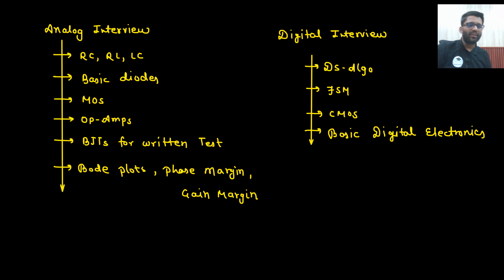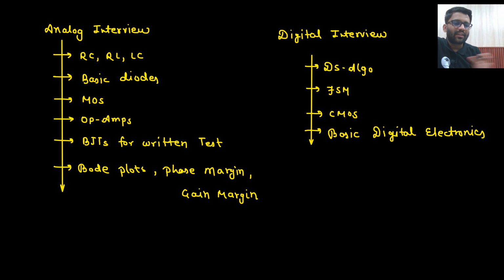So in the analog interview, this is what they will ask. Basic RC/RL/LC circuits. Your GATE RC/RL circuit will not work. This is not the GATE transient. I will tell you about this RC/RL/LC circuit as well. And I hope you have already started studying RC/RL circuits from PrepFusion. Then they will ask about basic diodes, MOSFETs, and op amps.